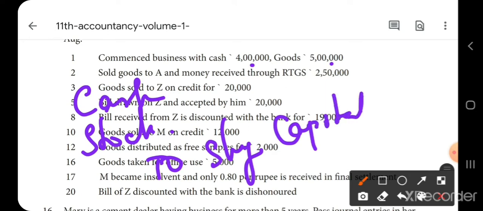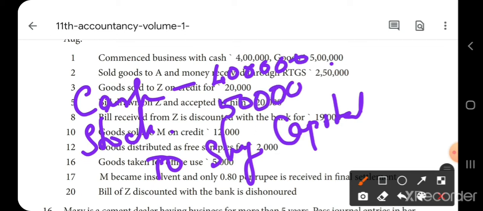Cash you will write 4 lakh. Goods, the stock, will be 5 lakh. And total to Shyam's capital will be 9 lakhs. Next entry.